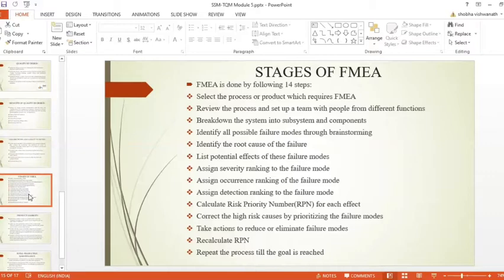In the seventh step, assign a severity ranking to the failure mode. Based on the severity of the failure mode, assign a rank as per norms.